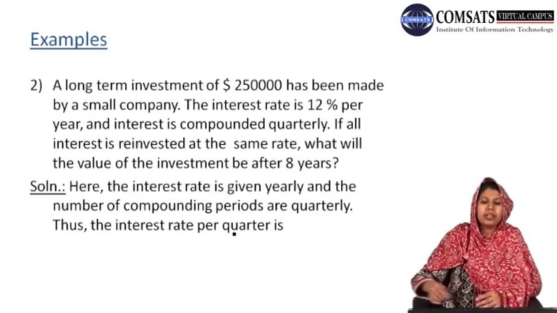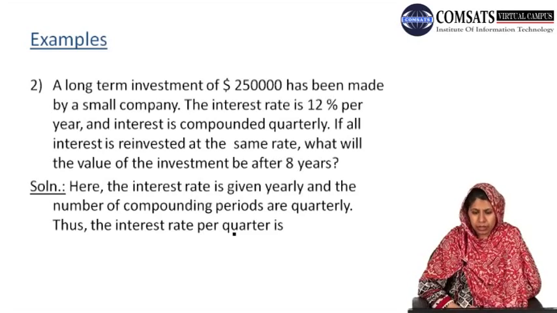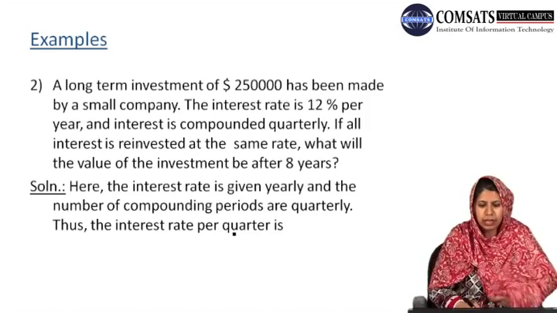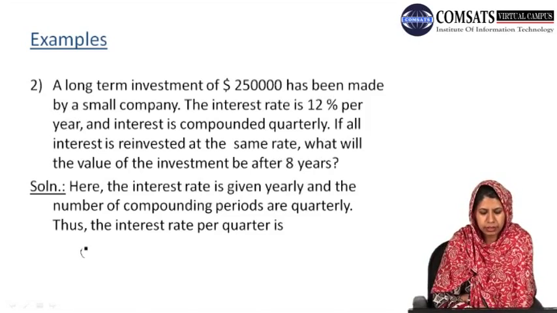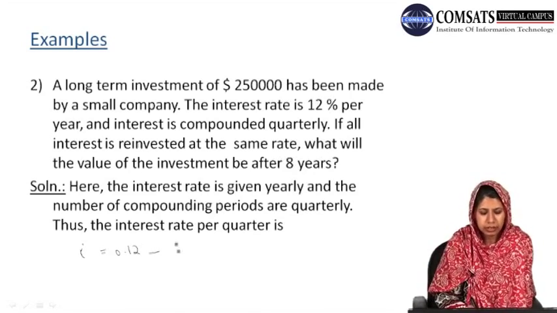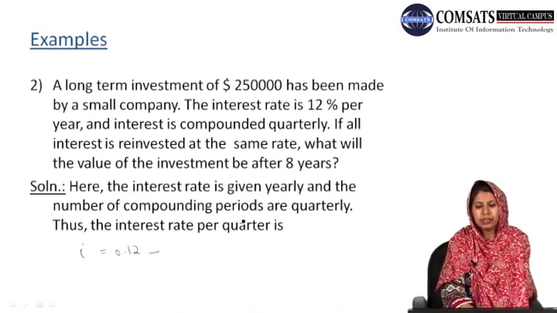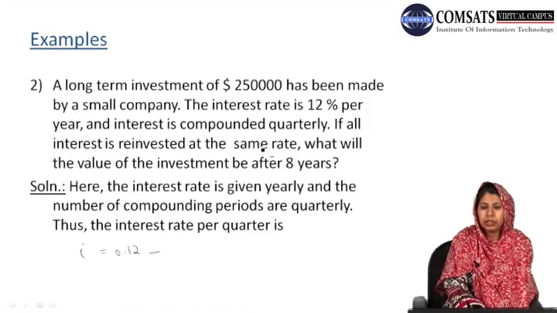Here we are given our interest rate I, which is 12% per year, and the interest is compounded quarterly, which means that first we have to rewrite our interest rate per quarter. I is 12% per year compounded quarterly.